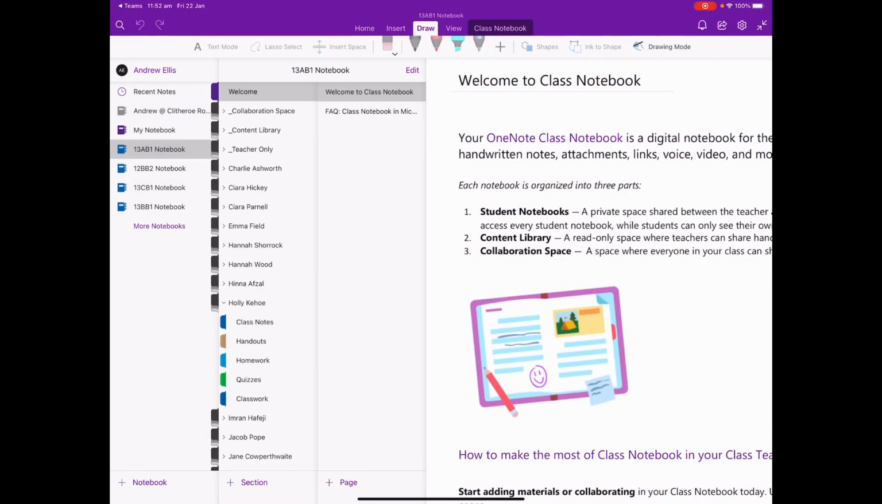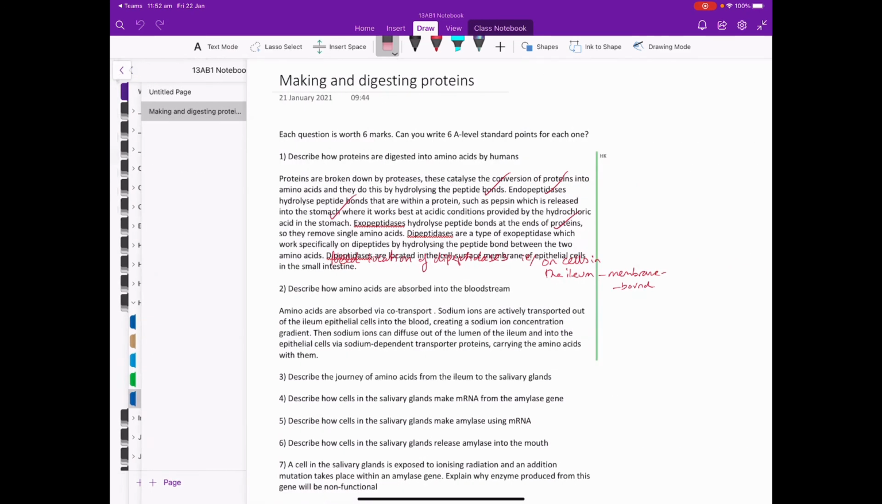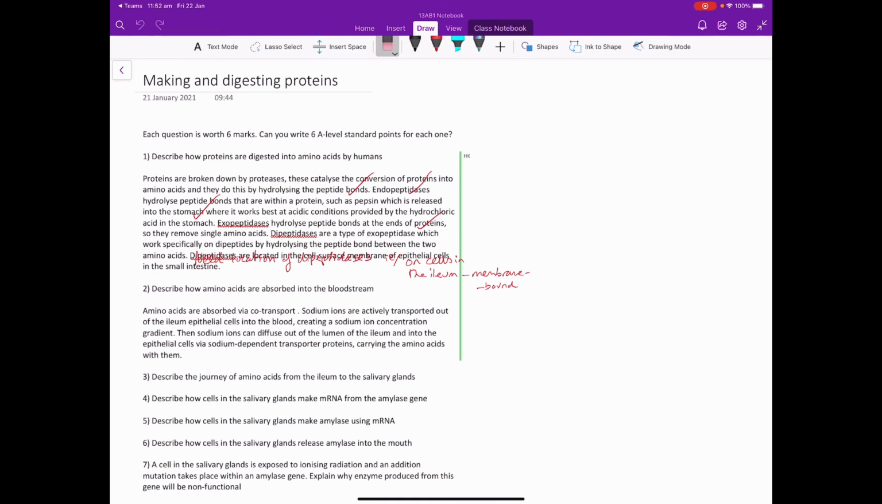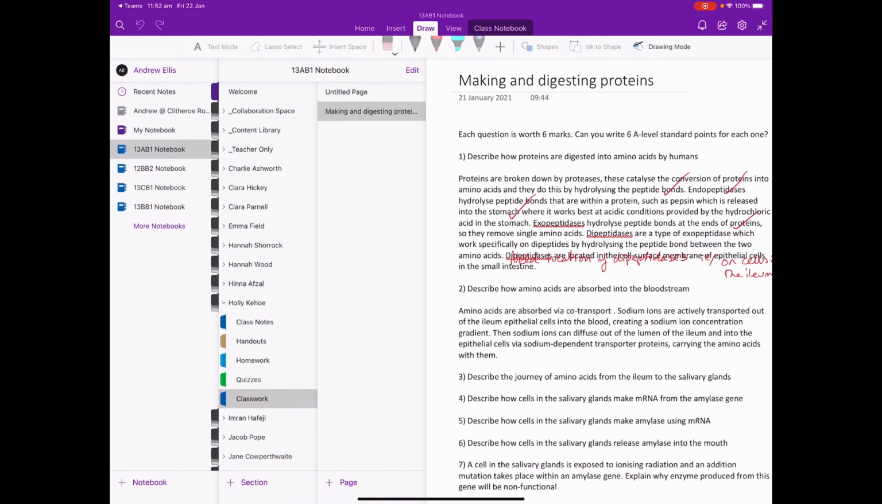And Holly Keogh's is already open, so let's see what she did. Classwork, and that's what she did with these questions. So hopefully that's a quick run through on how to use it. I think we'll learn by doing again how it's going to work with exam papers that we can insert. Not entirely sure. So I'll stop it there.